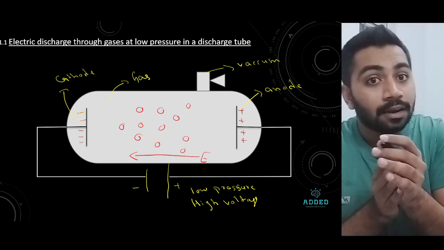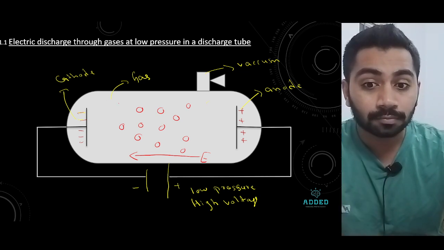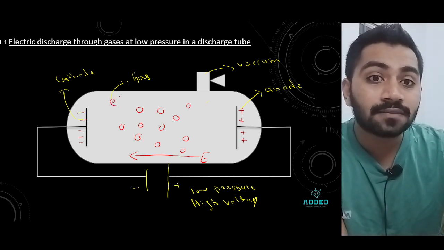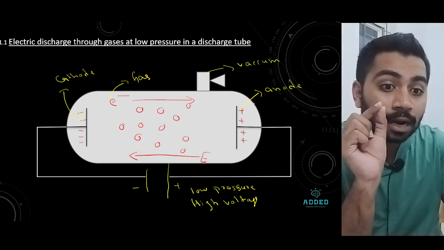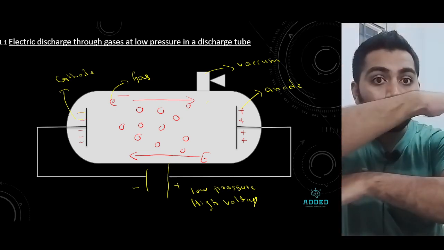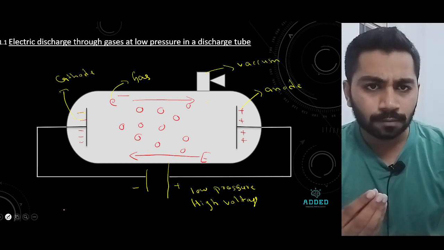But when the electric field passes from positive to negative, the electron passes from negative to positive. Why? The electron is a negative charge, so it is attracted by the positive. So both are opposite. Don't get confused. Now basically, low pressure, high voltage.